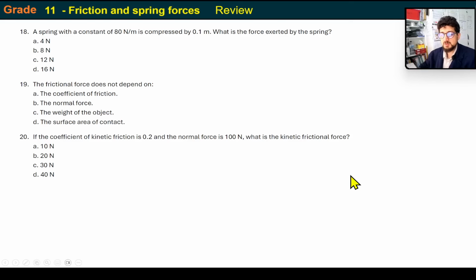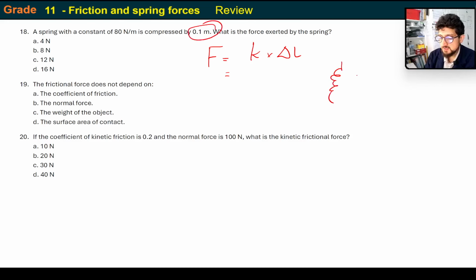Next, a spring with a constant of 80 newtons per meter is compressed by 0.1 meters. What is the force exerted by the spring? Once again, force equals k times change in length. The reason I'm writing k and not negative k is that the length here is going down, so you could write -0.1 and find the negative, but I can't be bothered with that.